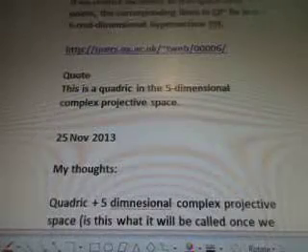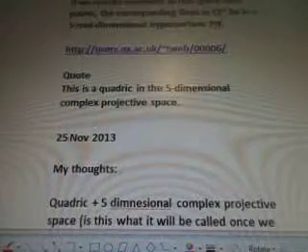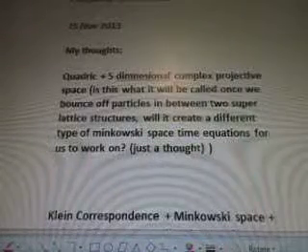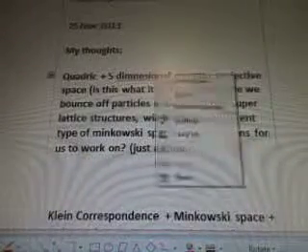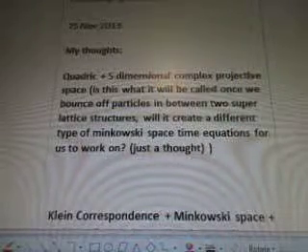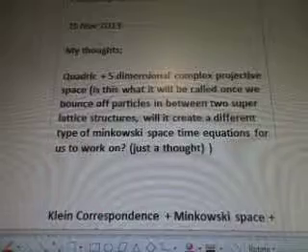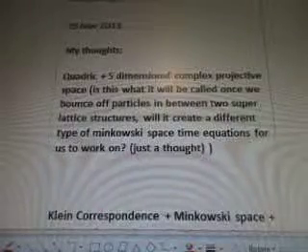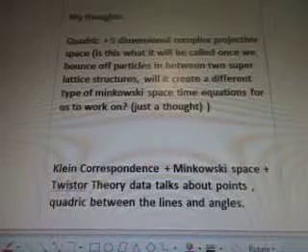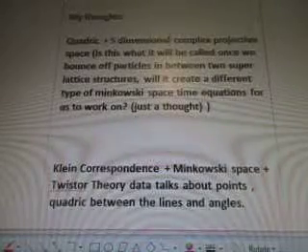Okay? Quote, this is a quadratic in the fifth-dimensional complex projective space. My thoughts, November 25th. Quadratic plus fifth dimension complex projective space is what it will be called once we bounce off particles in between two superlattice structures. Will it create a different type of Minkowski space-time equations for us to work on? Just a thought. Klein correspondence plus Minkowski space plus twistor theory.